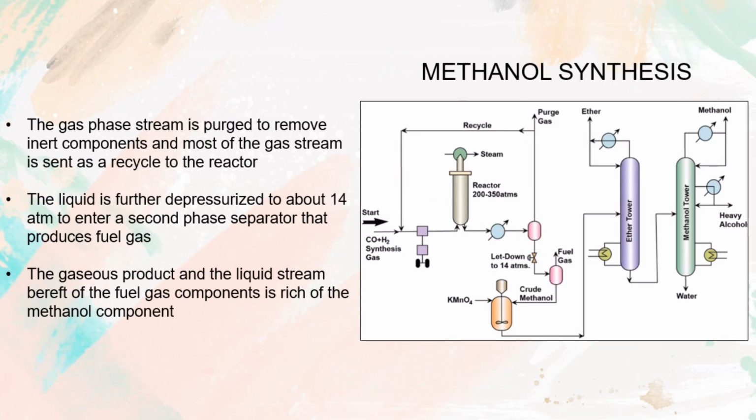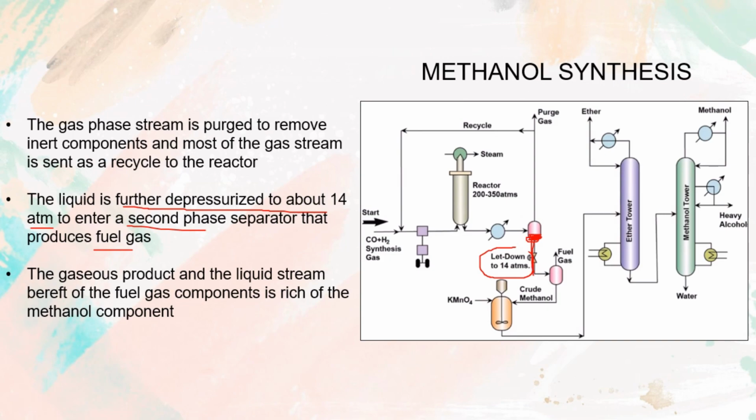Now we need to pay attention here. We have our methanol in the pink container, a liquid form of methanol, alcohols, and also hydrocarbons. Then we depressurize the liquid, let it down to 14 atm, to enter a second phase separator that produces the fuel gas. As we know, when we depressurize material, we favor more gas formation.